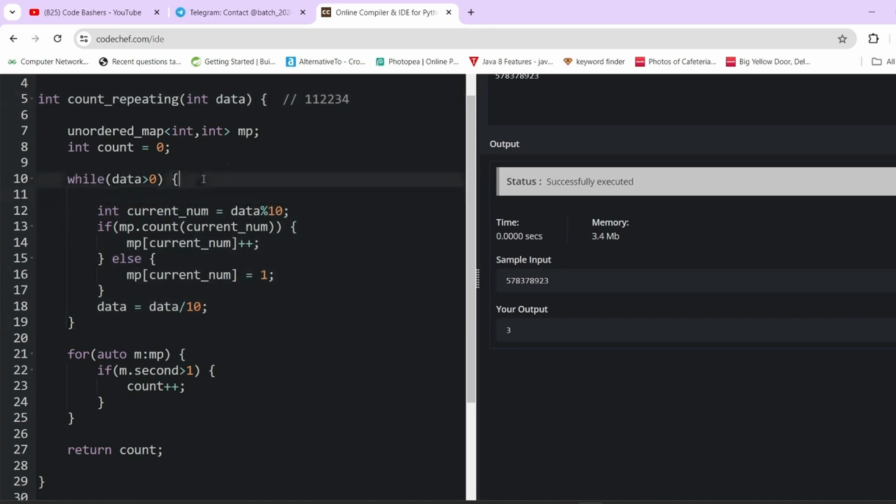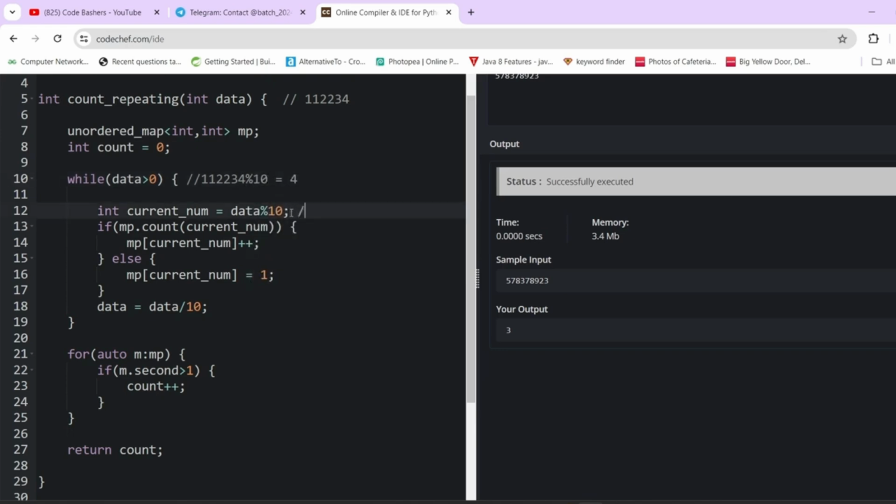So see, what is our current number? 1 1 2 2 3 4. We want to find digit by digit, and check whether each digit is repeating or not. Then only can we understand the security key. We will start iterating over this data from the last digit. How will we find this last digit? We will do int current number is equal to data mod 10. So once we do 112234 mod 10, the output will be 4. That is the last digit we get.